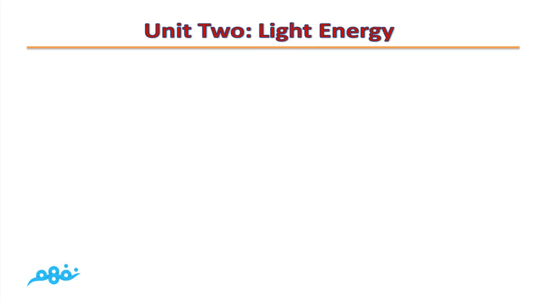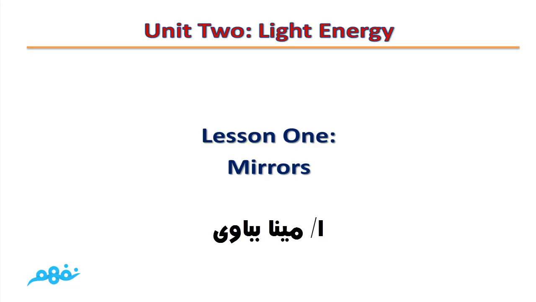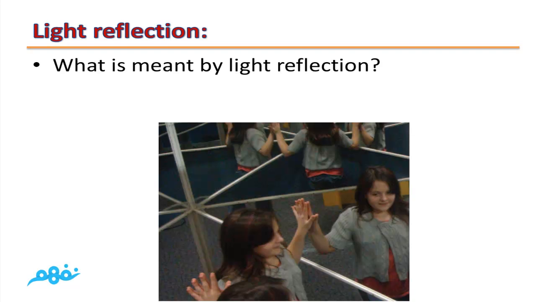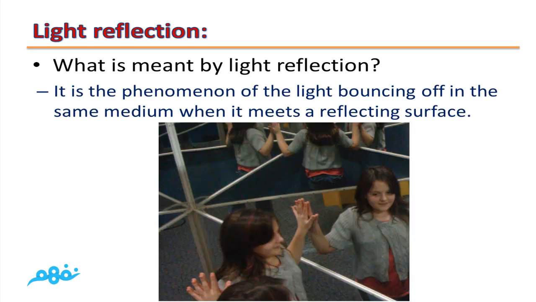Unit 2 Light Energy. Lesson 1 Mirrors. Light reflection. What's meant by light reflection? It is the phenomenon of light bouncing off or returning back in the same medium when it meets a reflecting surface.